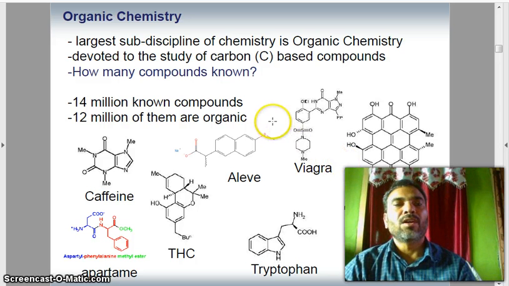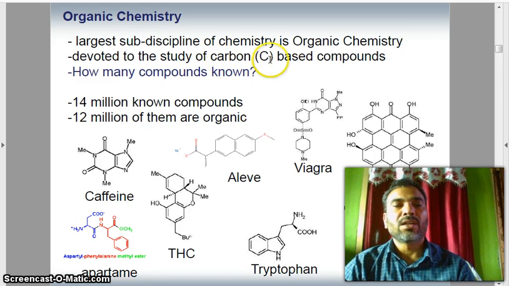Now, organic chemistry, the largest subdiscipline of chemistry, is devoted to the study of carbon-based compounds. How many compounds are known? 40 million known compounds, and 12 million of them are organic.